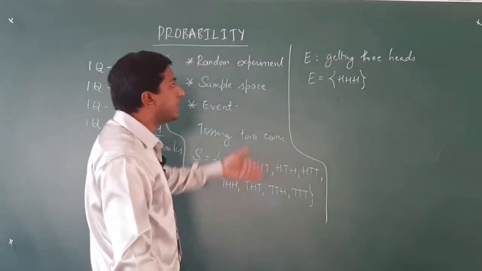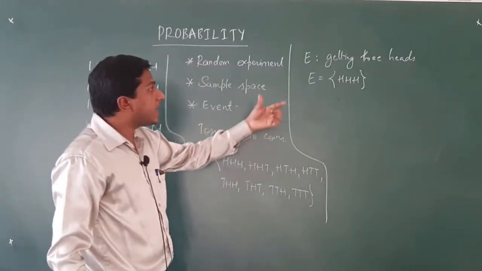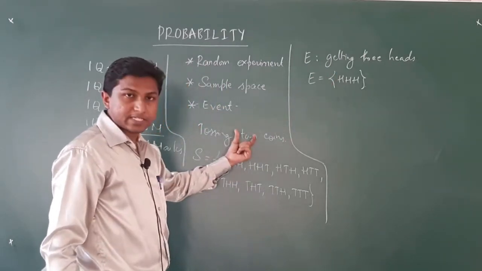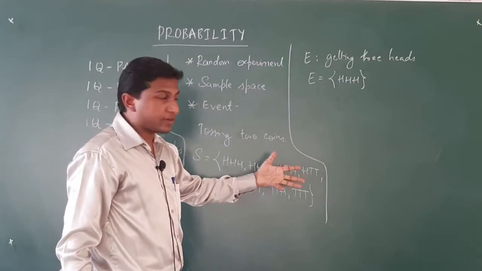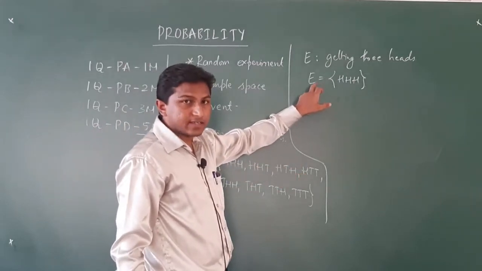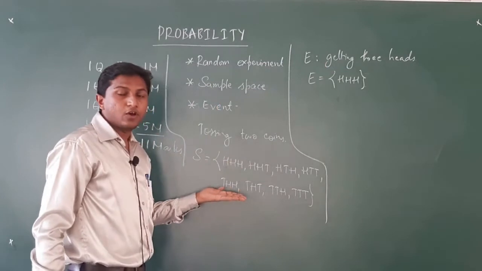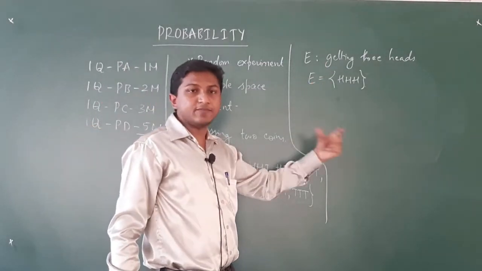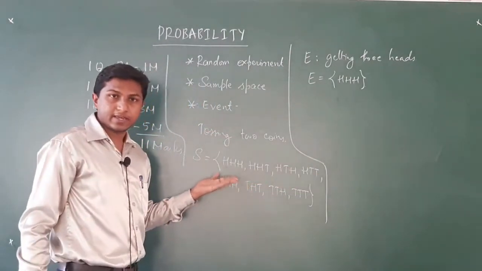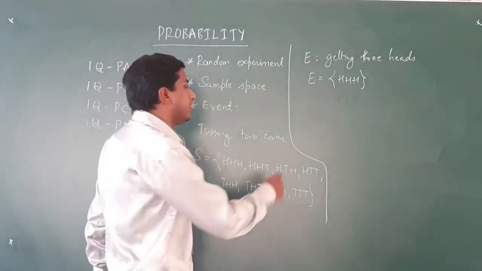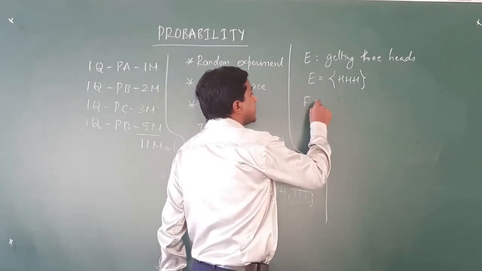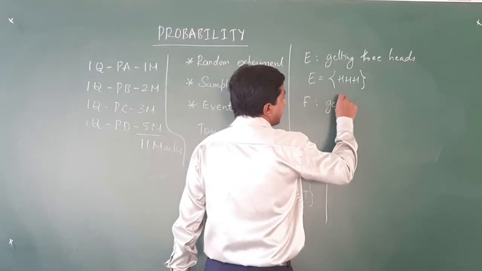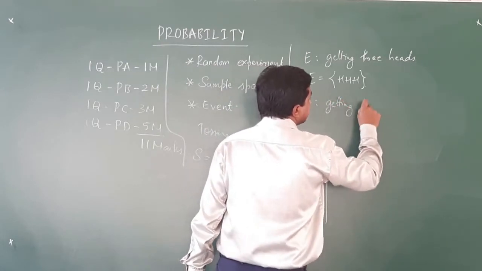So you can see that the definition of an event, any subset of the sample space of a random experiment is said to be an event. Here set E is obviously a subset of the sample space S, making E an event of the sample space S.